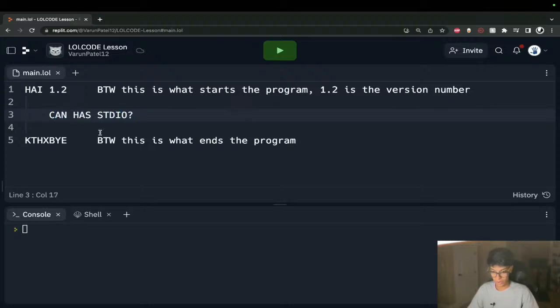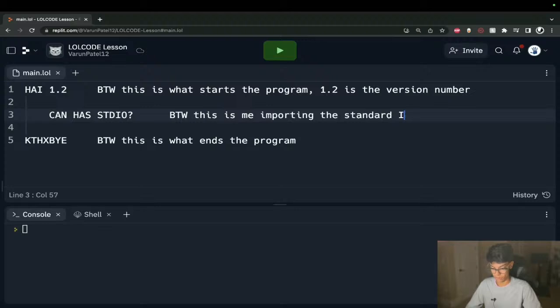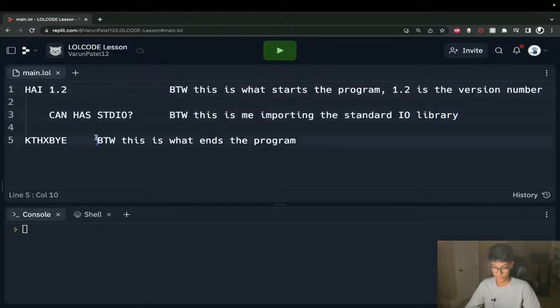So this is how LOLCODE is importing code. By the way, this is me importing the standard IO library. And actually, let me comment these a little too, so it doesn't get too confusing.